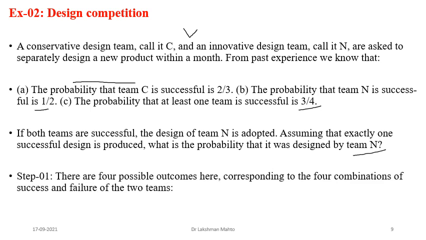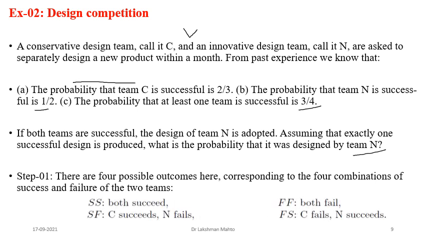So we can define the sample space this way. There are four possible outcomes, corresponding to the four combinations of success and failure of these two teams. Success and failure are the quantities that define our desired outcomes. So here there are four outcomes. SS is talking about success of both teams. The first S is talking about success of the conservative team, and the second S is talking about success of the innovative team.